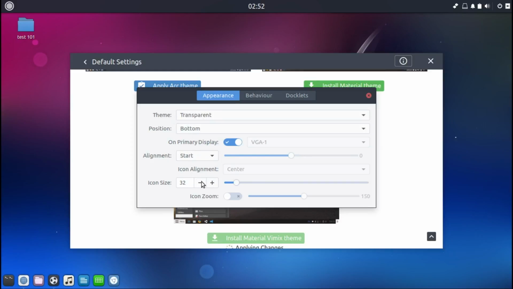You can make it bigger. You can make it like a zoom if you want to. I'm okay with no zoom. And behavior.